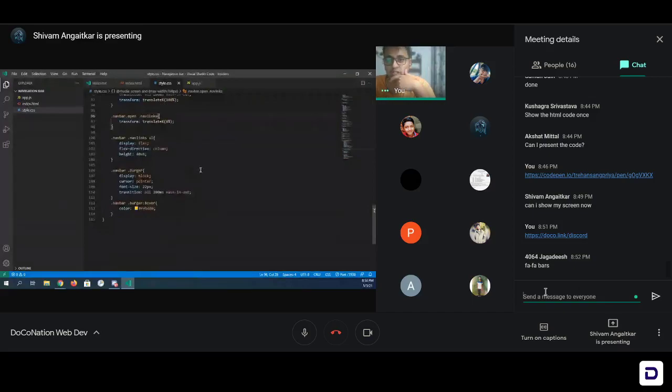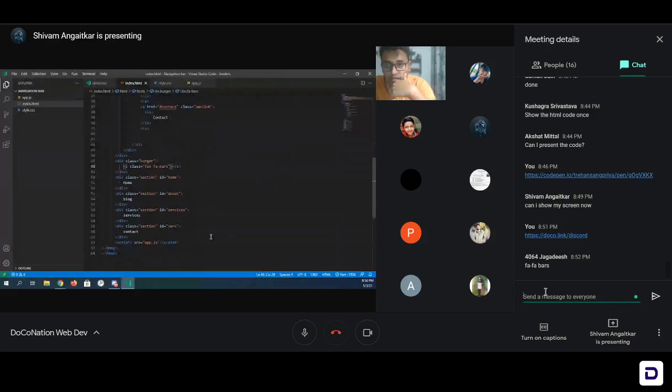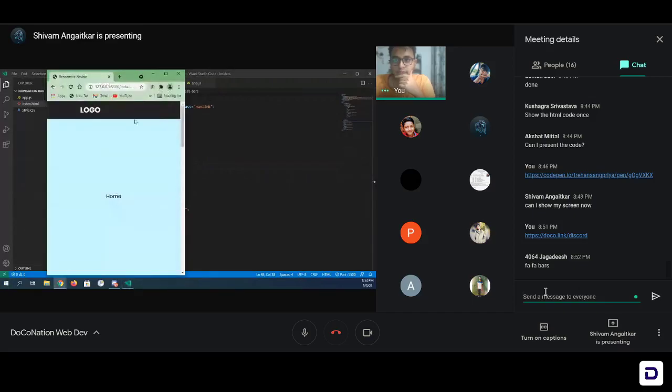Let us check if you have used the correct implementation. Sir, he used FAS for bars. FAS, no, that's FAS only, because we are using Font Awesome 5.15 version, so in that it is FAS. And okay, remove that FA bars, FA dash bars only. Yeah, now save it. So it's FAS space FA dash bars. And now check your website in Chrome. Refresh it once because you have done a lot of changes.